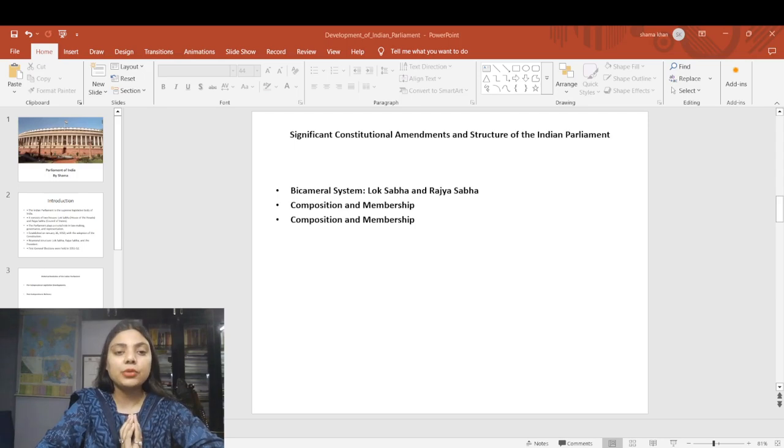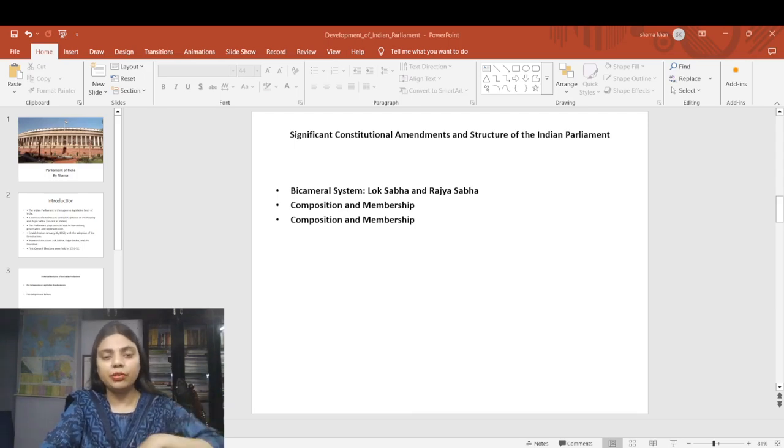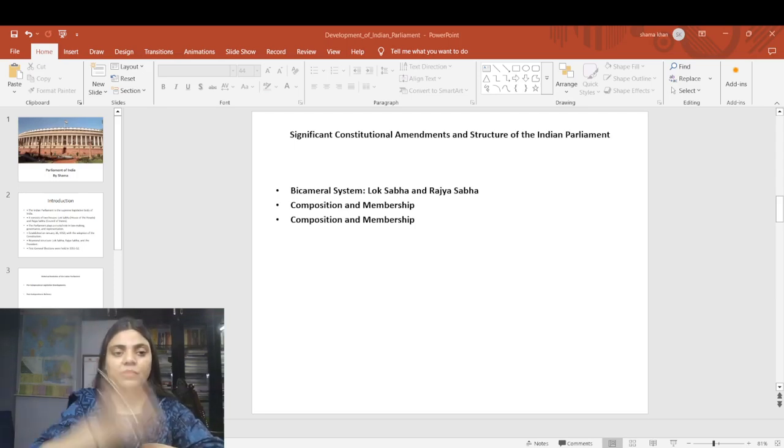If I talk about composition and membership, Lok Sabha can have a maximum of 552 members, and now we can see that the two Anglo-Indian seats have been removed. There were two Anglo-Indian members who were supposed to be nominated to the Lok Sabha, but this Anglo-Indian provision has been deleted from our constitution. The 552 figure is from the earlier time, including up to 20 members from Union Territories and 2 members of the Anglo-Indian community, which I was explaining. So you can now remember that it's 550 members only.